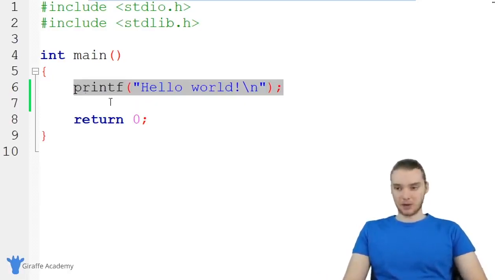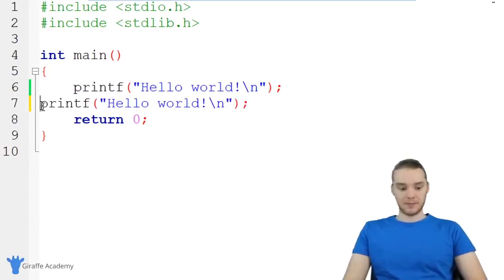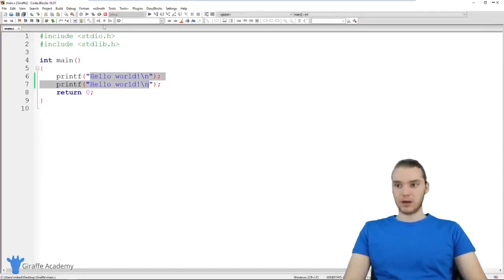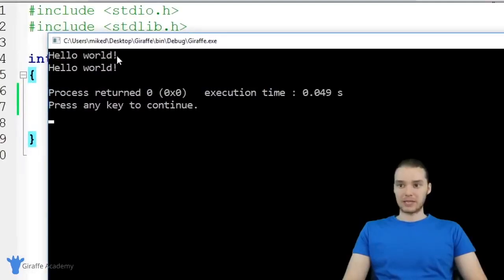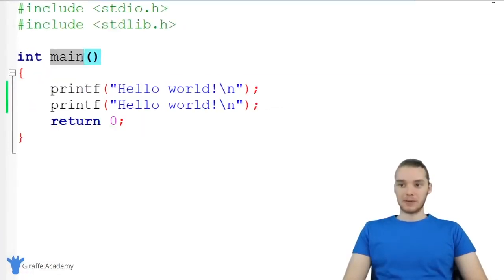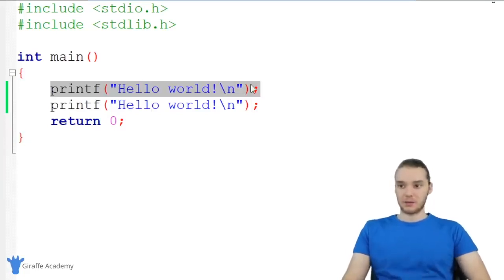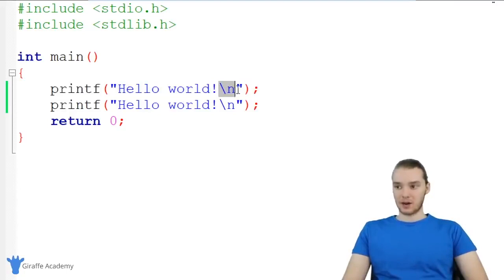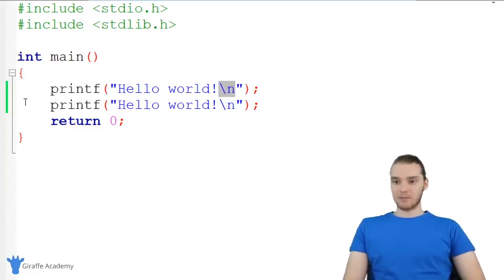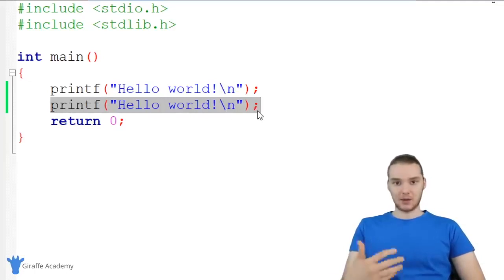So I could actually copy this instruction and paste it down here. And now we're basically going to be executing this instruction twice. So if I was to build and run my program, you'll see that we're not only printing it out once, but we're also printing it out twice. So when we run our program, the program comes down into this main method and it looks at all the instructions inside of it. So it starts with this first instruction, it executes it, right? So it prints out hello world onto the screen, and then it also prints out a new line. So this \n is like a new line character, and that'll move the text onto a new line. When it's done with this instruction, it moves on to the next instruction, and it'll execute that instruction.